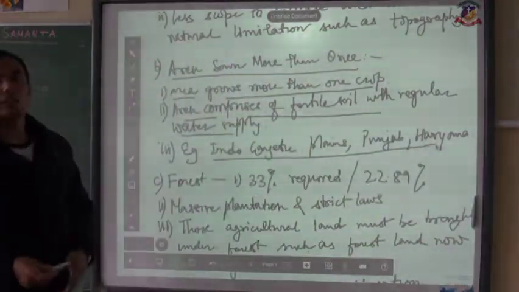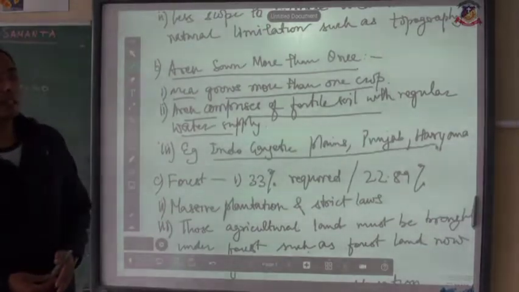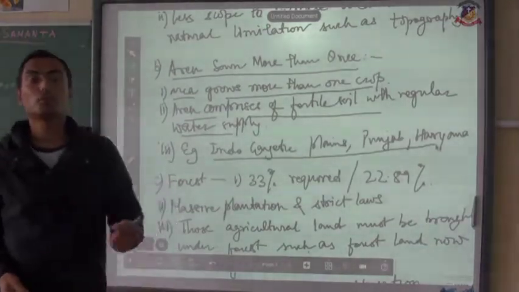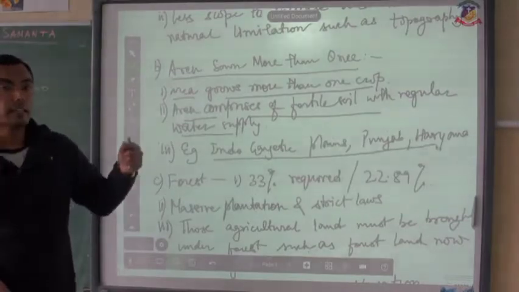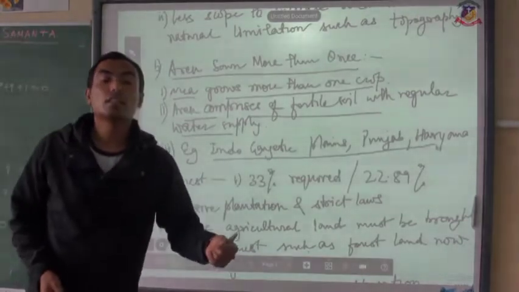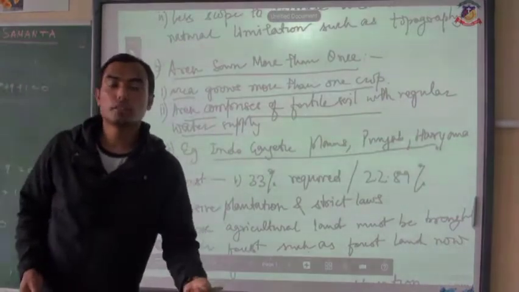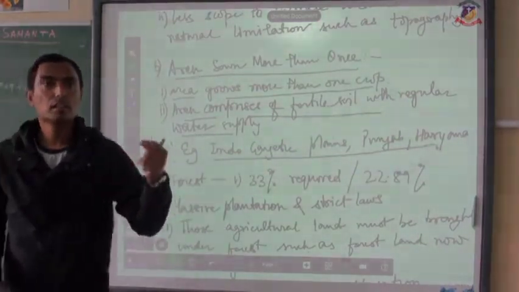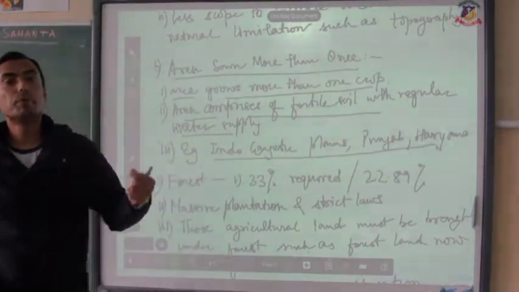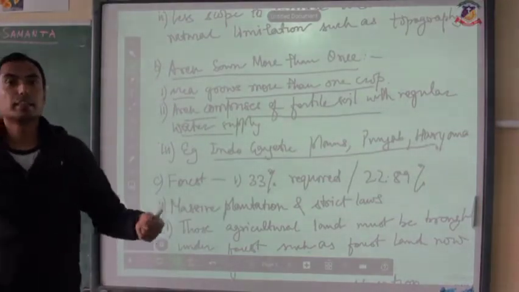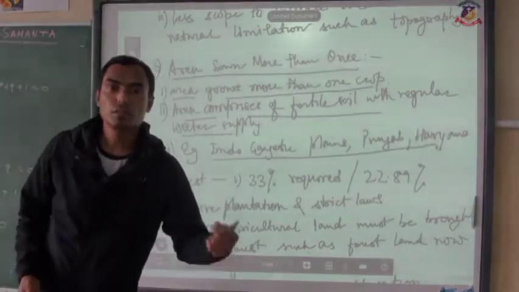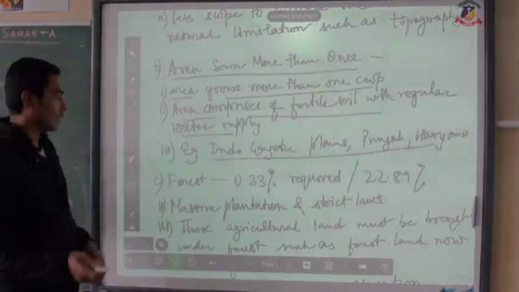Now the Indo-Gangetic plains are one of the most fertile plains in the world, and therefore in these plains, cultivation takes place throughout the year, as especially during the rainy season, the flood brings plenty of sediments, making the soil one of the most fertile soils in the world.